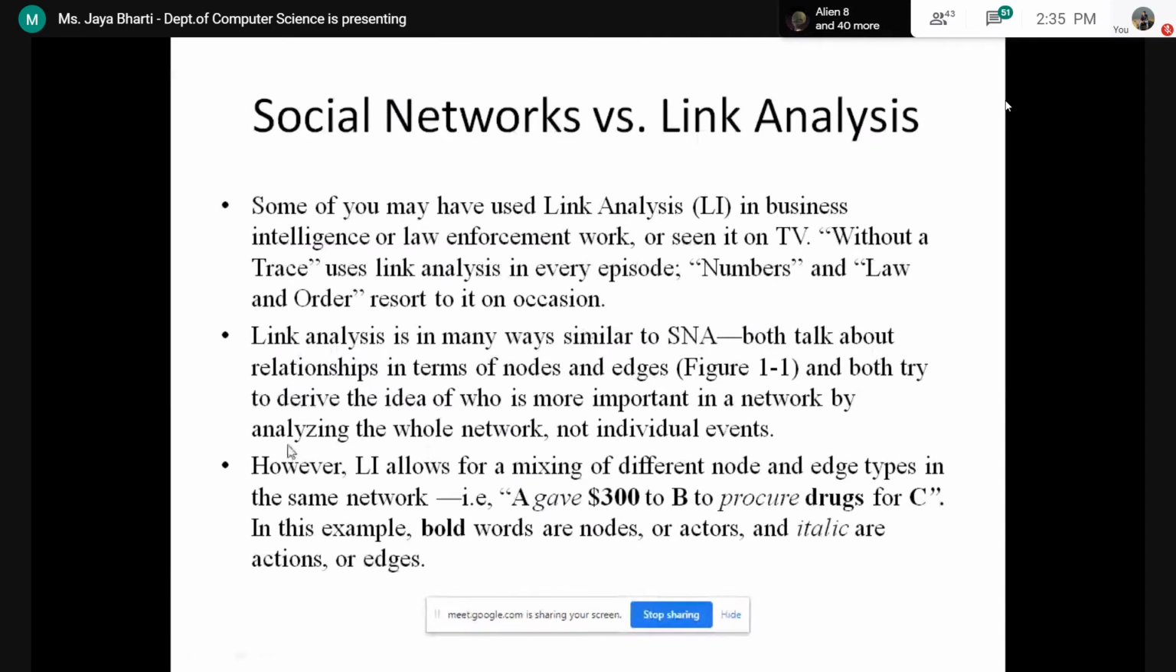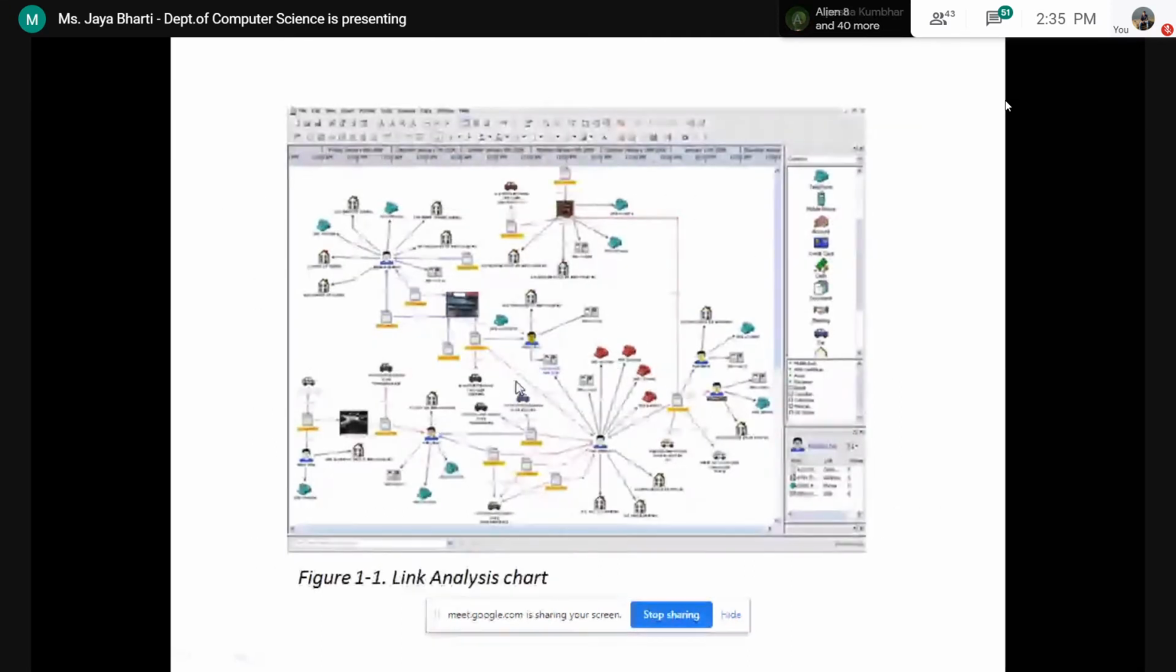So this is the diagram. This is the link analysis chart. You can see this is one person. Can you see it? It is not clear that much. It is like that only. So this is any person. Suppose it is sending some emails, doing some calls. You can see the connection. You can see this person is also transmitting some data. This person is also transmitting some data. So this is a link analysis chart.